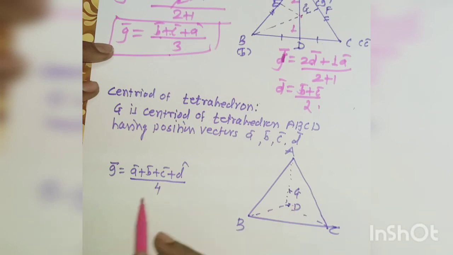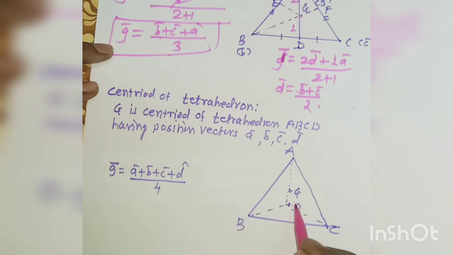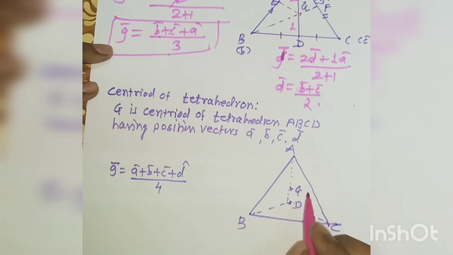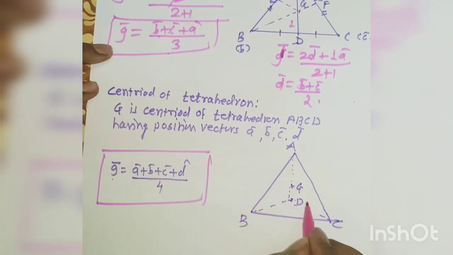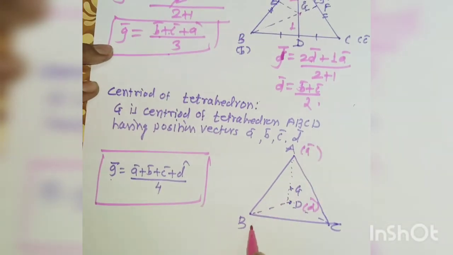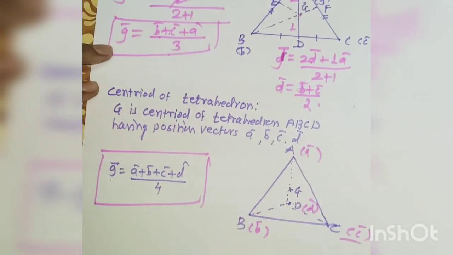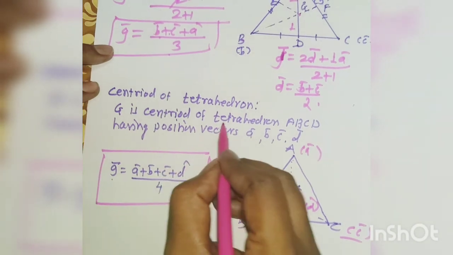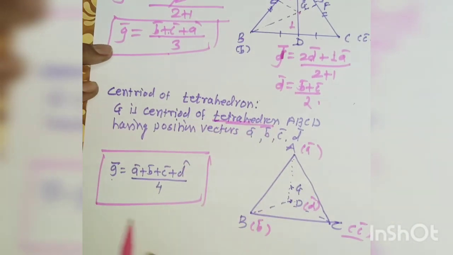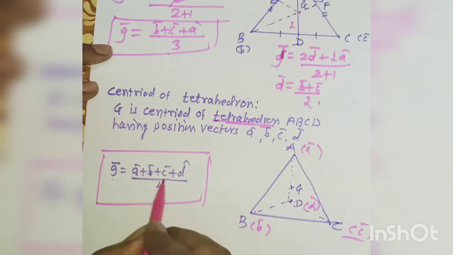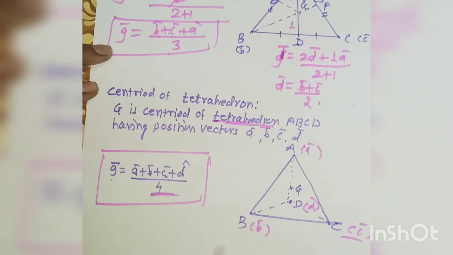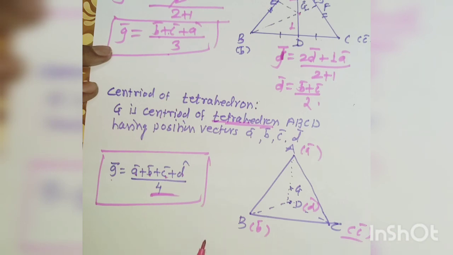In the same way, if G is the centroid of a tetrahedron, this figure is three dimensional and we cannot explain it easily in two dimensions. Then we get g bar by taking the sum of the four points a bar, b bar, c bar, d bar, the corners of the tetrahedron. The centroid of the tetrahedron is (a bar plus b bar plus c bar plus d bar) divided by 4. Here also we apply the internal division formula, in the ratio 3:1.